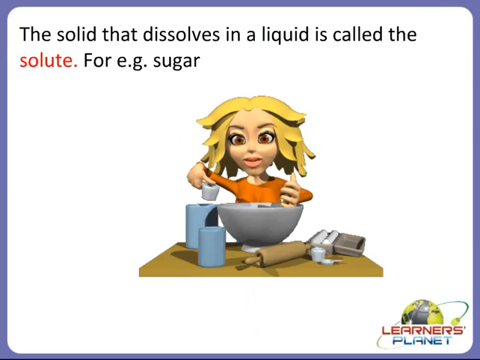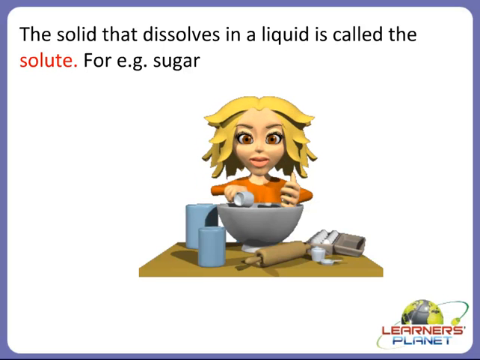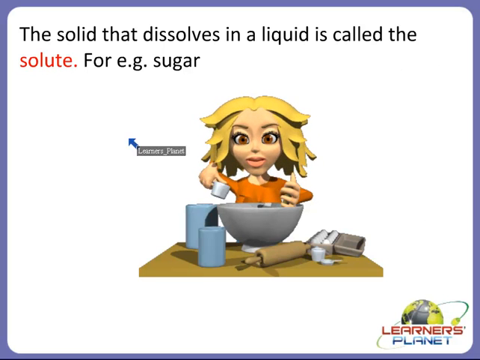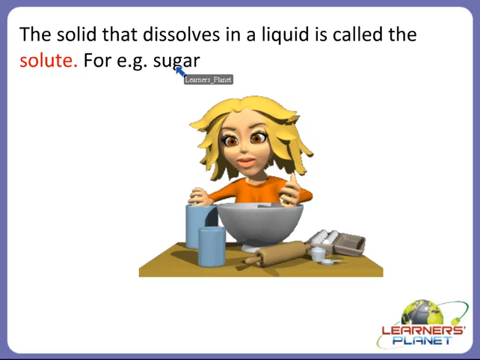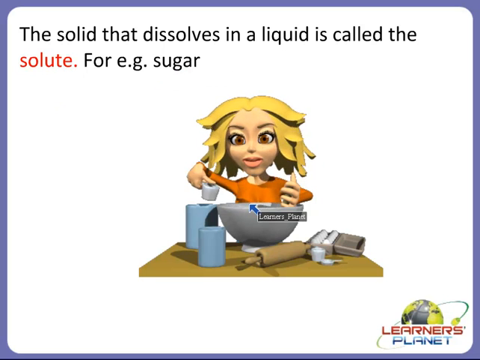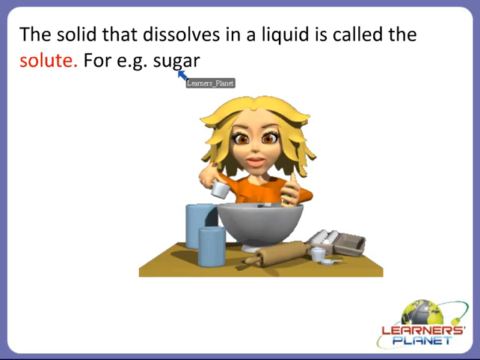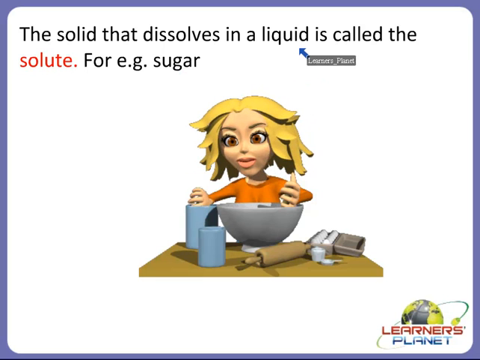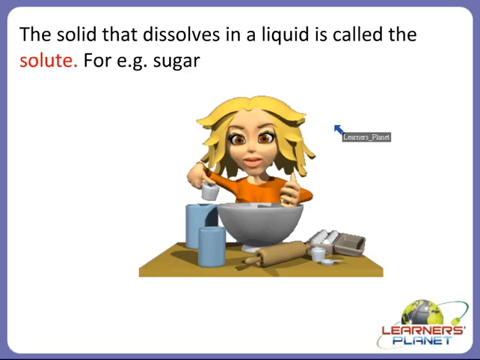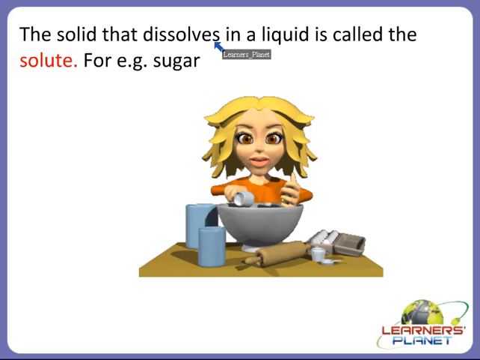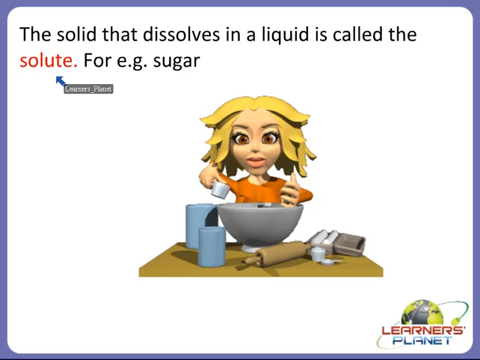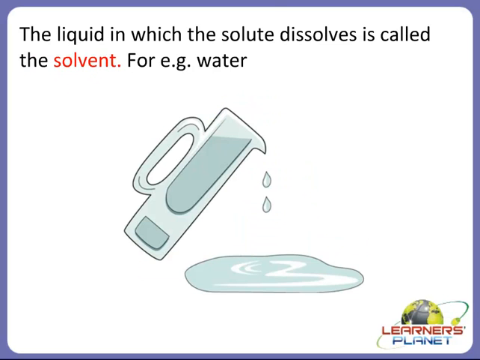Yes, children, the solid that dissolves in a liquid is called the solute. For example, sugar. Right? So sugar is a solid and it can be dissolved in a liquid. So children, the solid that dissolves in a liquid is called the solute. Then the liquid in which the solute dissolves is called the solvent. For example, water.